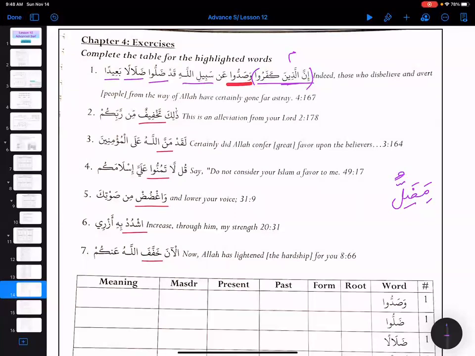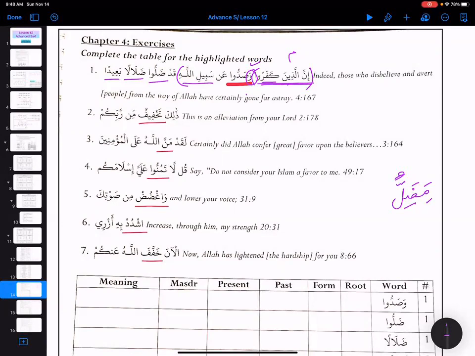Okay, so inna alladhina kafaru is our mubtada. And then waswaddu, so this wow is ataf, right? So basically they are together, waswaddu an sabilillahi. We can label them all together, or say that wow is ataf, and then swaddu. First, how do we describe kafaru?